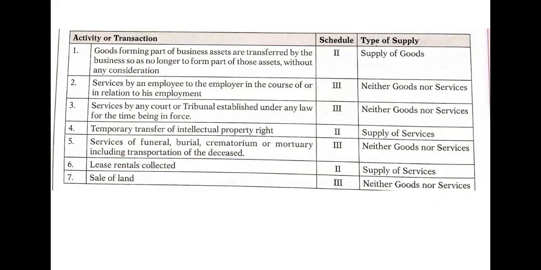If you transfer your intellectual property rights like patent, copyright, or any other kind of intellectual property rights, then the other person may be giving you some amount of consideration. If you transfer patents, he will be giving you some 1 lakh or 2 lakh rupees for 1 year. If you transfer your copyrights to have access to your other intellectual properties, then he may be giving you 2 to 3 lakh rupees. So all those things are treated as supply of services.